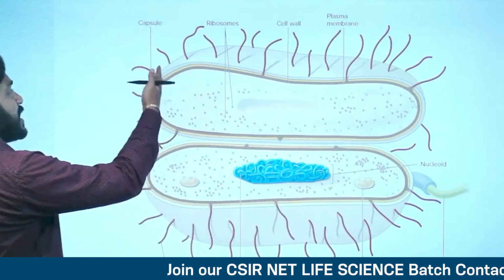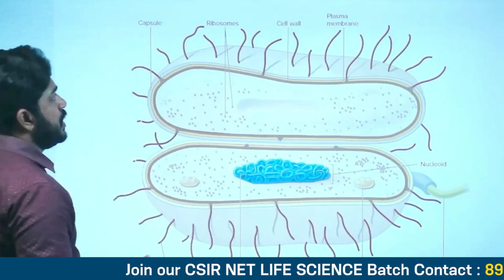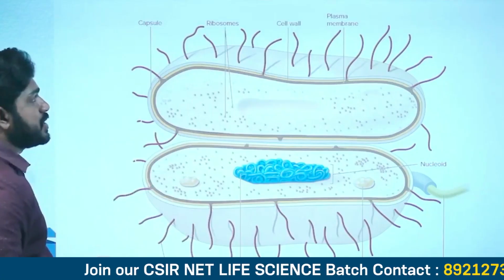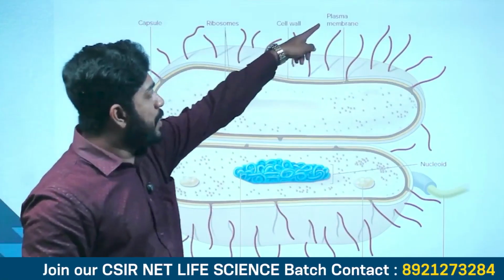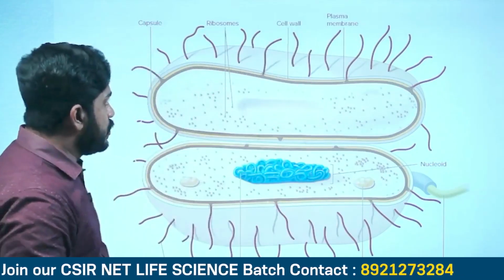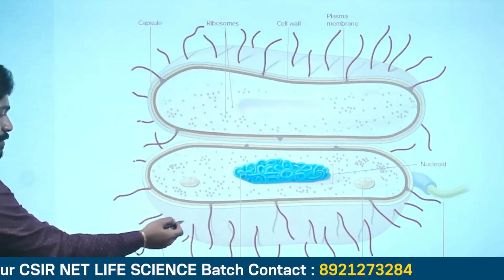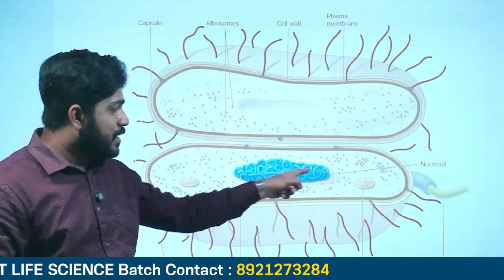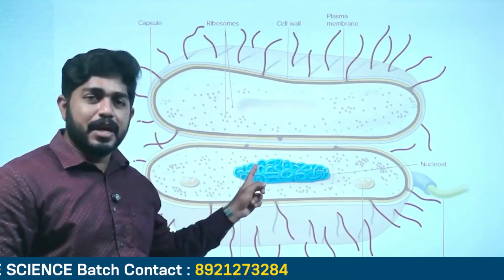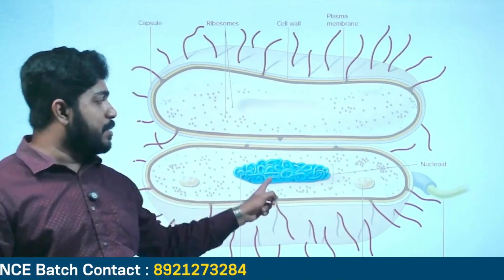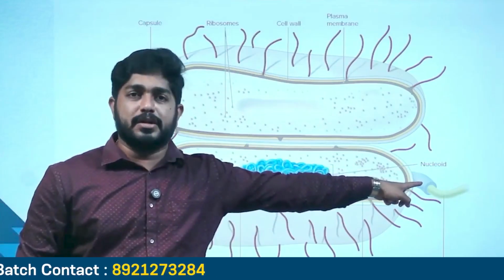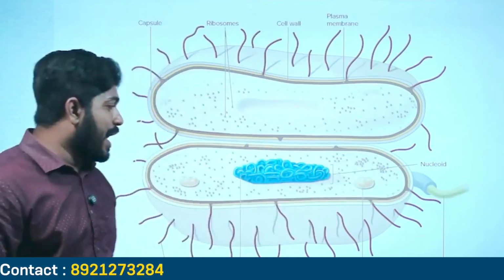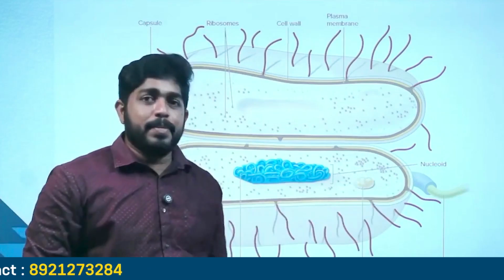See, you can see bacteria possess a capsule-like structure, ribosomes are seen inside the bacteria, the cell wall is seen, the plasma membrane, and they possess fimbriae, and chromosomal DNA, right? This is not a nucleus. The chromosomal DNA is seen in a particular area called the nucleoid. Okay, and they possess flagellum.